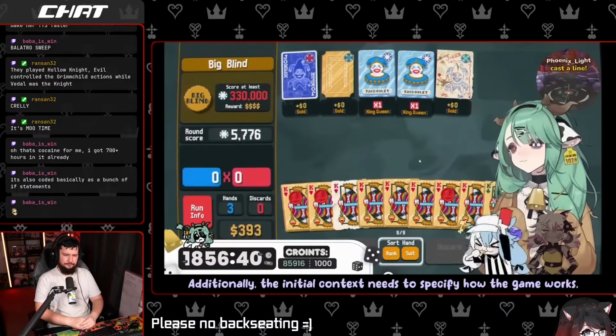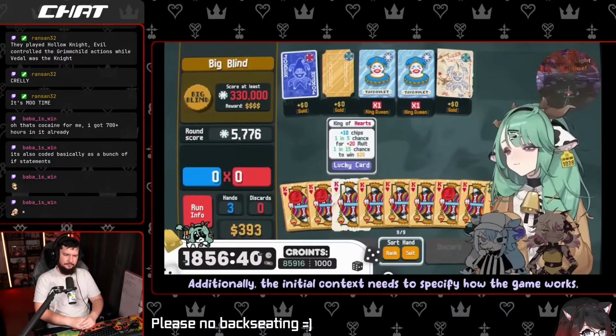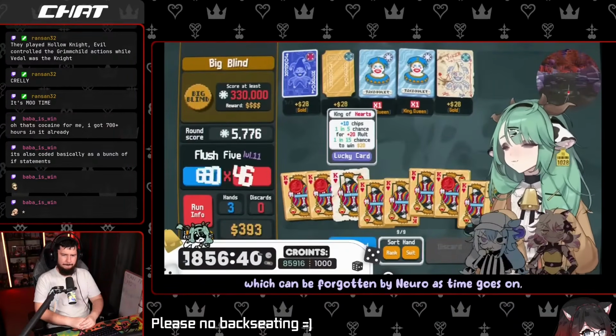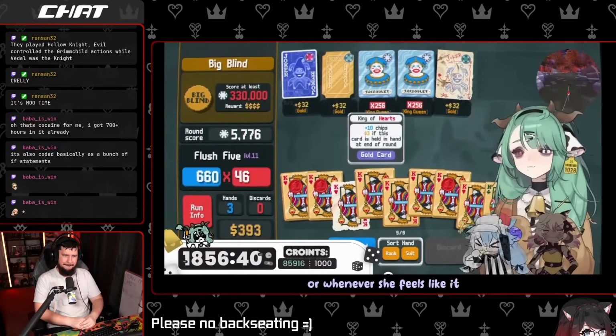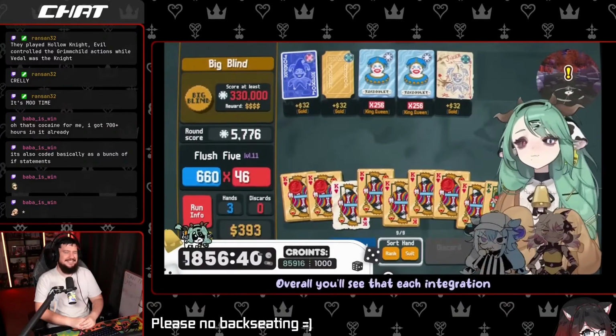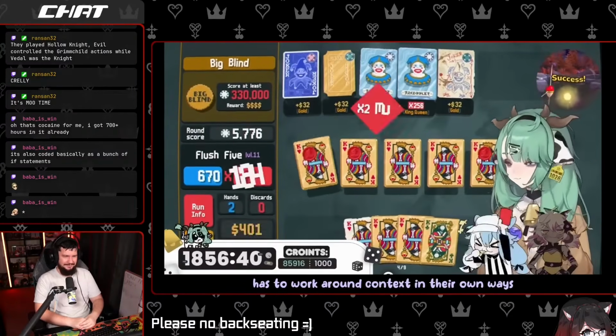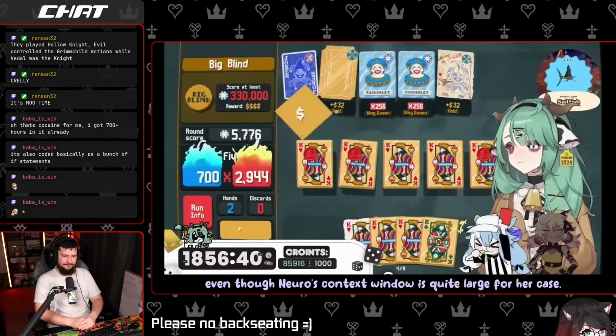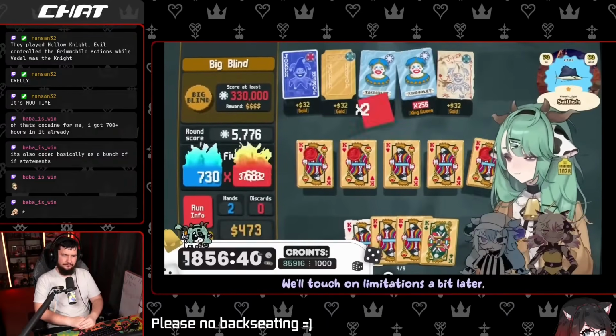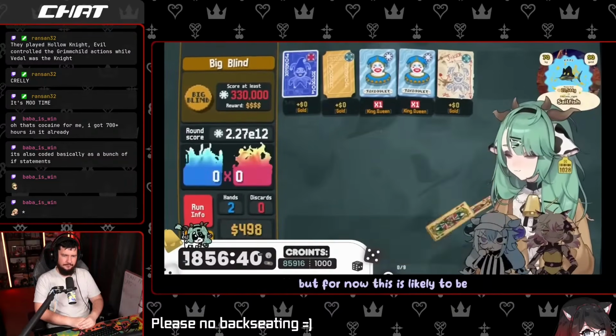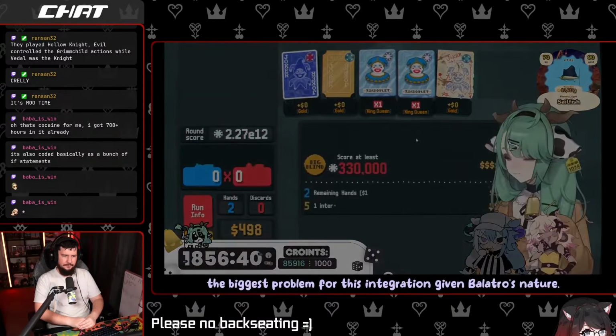Additionally, the initial context needs to specify how the game works, which can be forgotten by Neuro as time goes on, or whenever she feels like it, because Neuro can control what to remember. Overall, you'll see that each integration has to work around context in their own ways, even though Neuro's context window is quite large for her case. We'll touch on limitations a bit later, but for now this is likely the biggest problem for this integration given